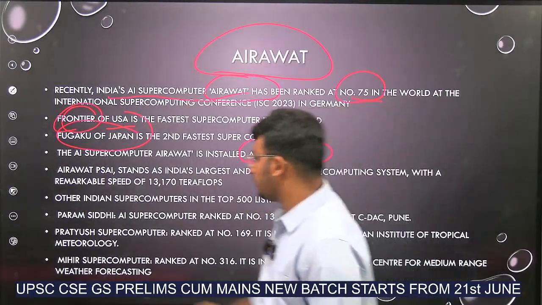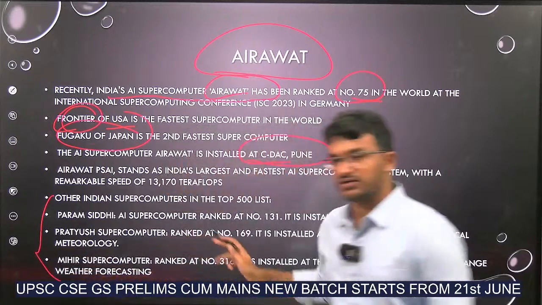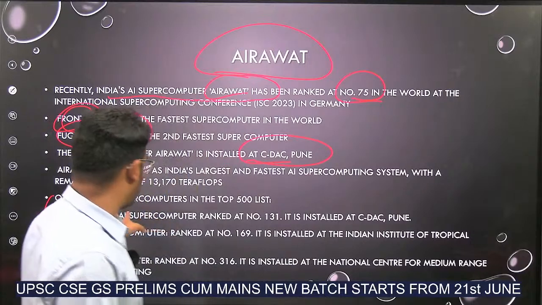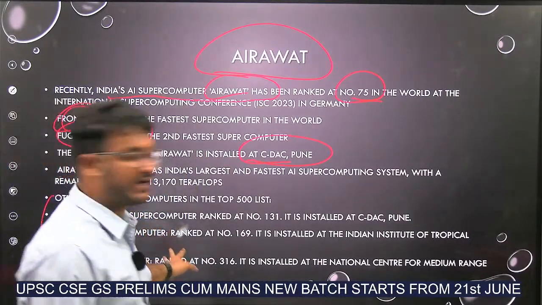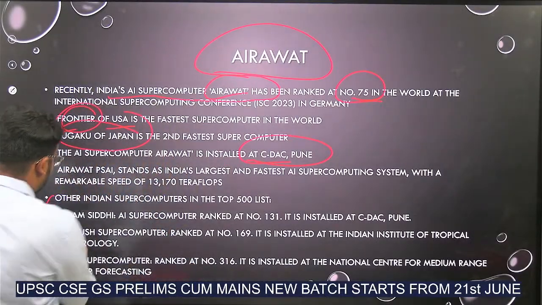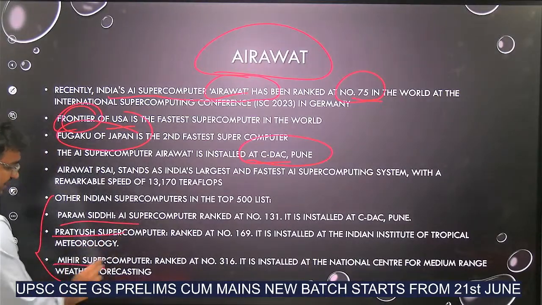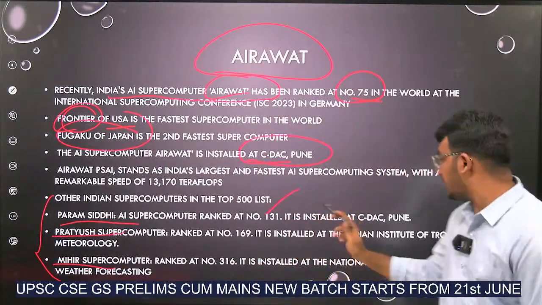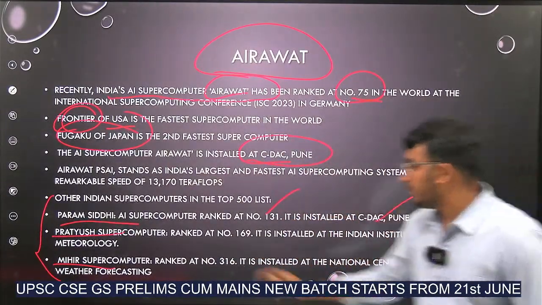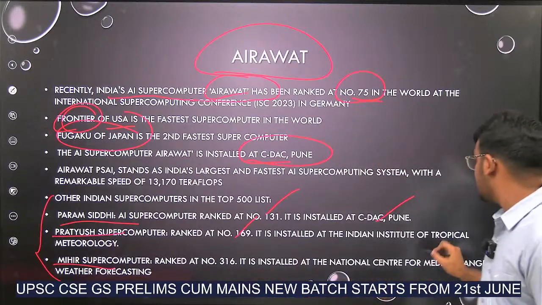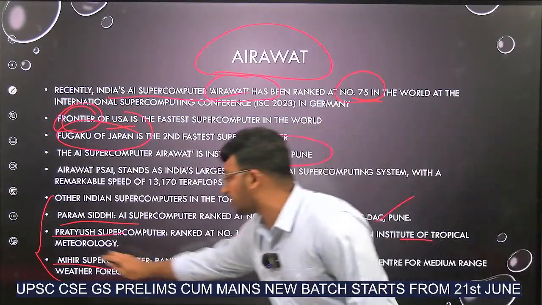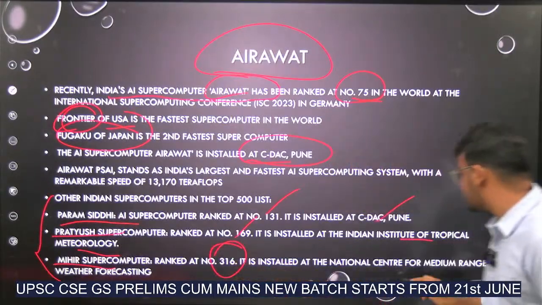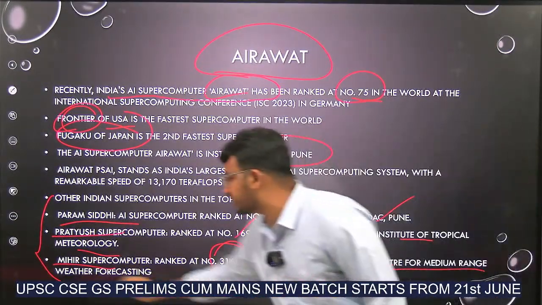Okay. Now, we need to know the names of the others. We need no details regarding this, but just the names of the supercomputers developed by India. First is Paramsiddhi, Pratyush, Mihir. Okay. And this Paramsiddhi ranked at 131. It is also installed at CDAC Pune. Pratyush ranked at 169. It is installed at Indian Institute of Tropical Meteorology, and Mihir is ranked 316. It is installed at National Center for Medium Range Weather Forecasting.